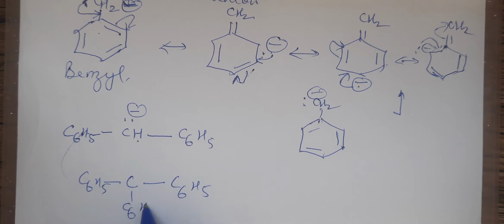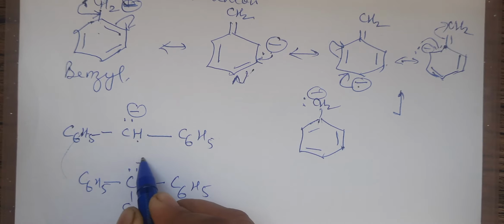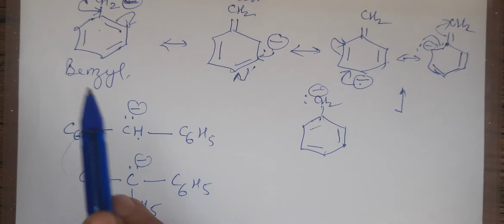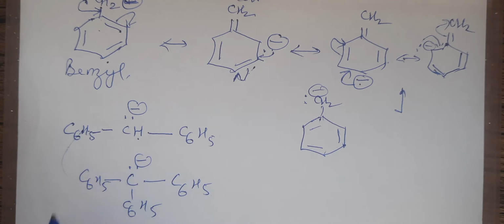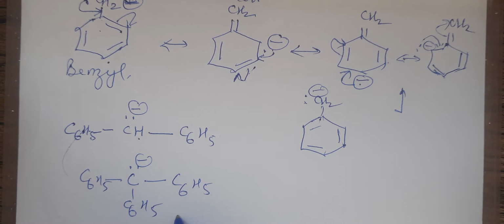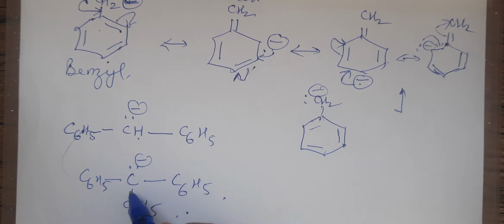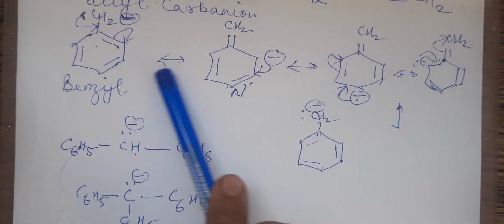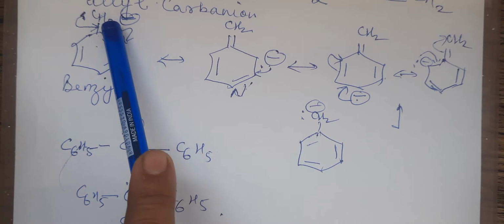One more C6H5 appears, right? Then if I am comparing, what will be the stability? Obviously, the more the benzene rings, the more will be the stability. So, we will find that the last structure will be the most stable because there are three rings pulling the electrons toward themselves. Okay, you have seen just now in the resonating structures, the negative charge